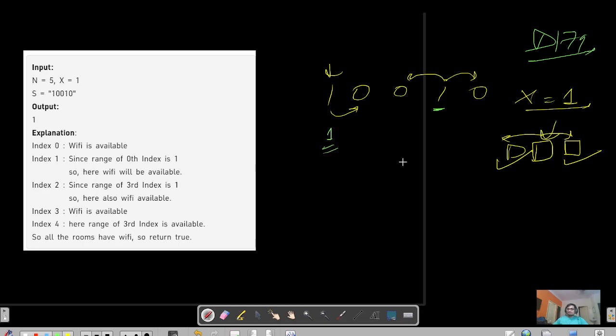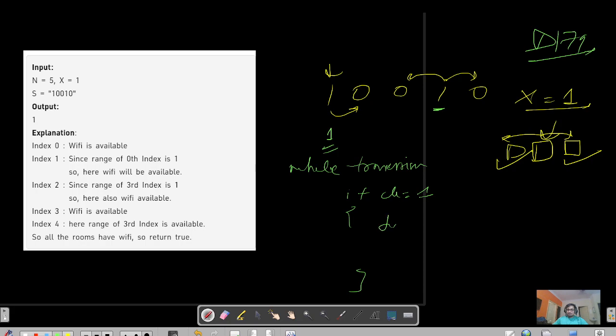तो बहुत ही सिंपल है। The most naive approach would be that I traverse my string and, while traversing, whenever I find that the character is 1, then I will make 2 for loops.